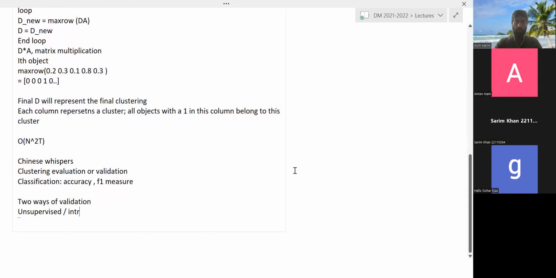So intrinsic. And the second, of course, is supervised, or extrinsic. Okay. So in the case of supervised, which we'll discuss later, maybe we'll do it next time.